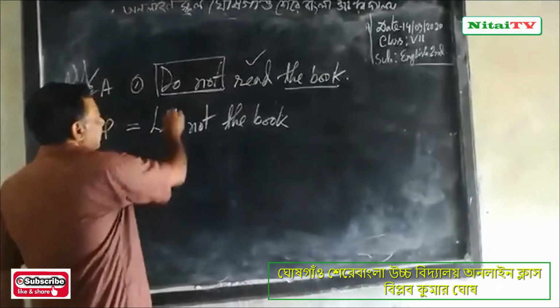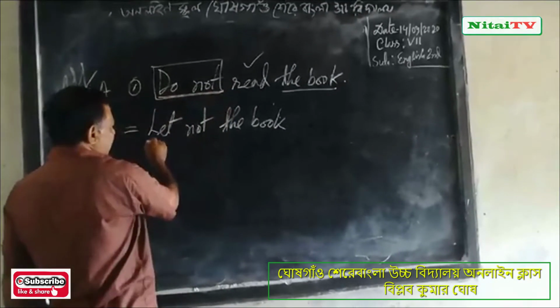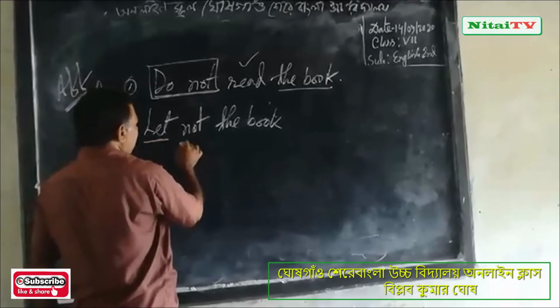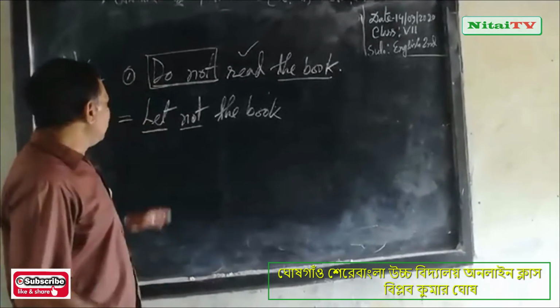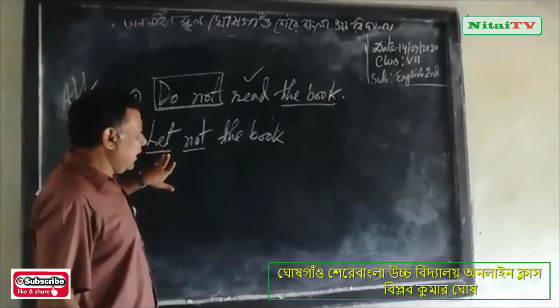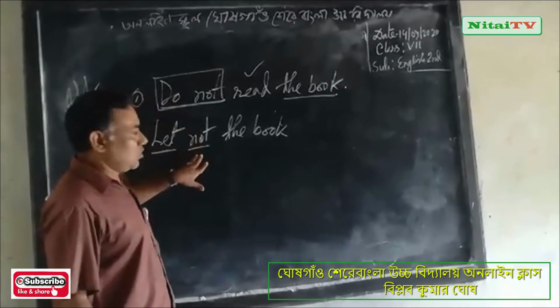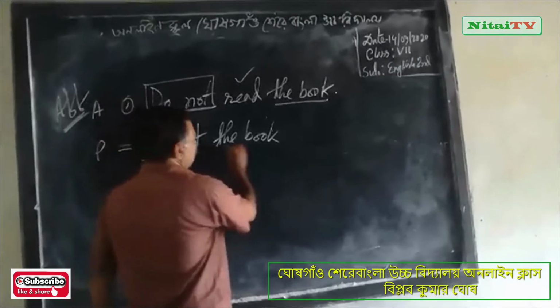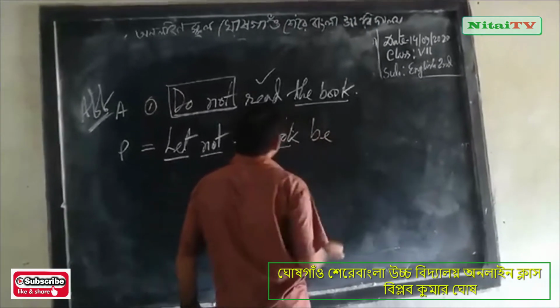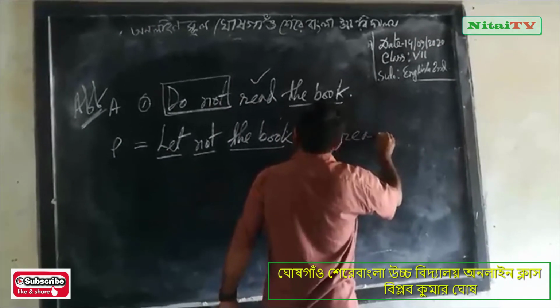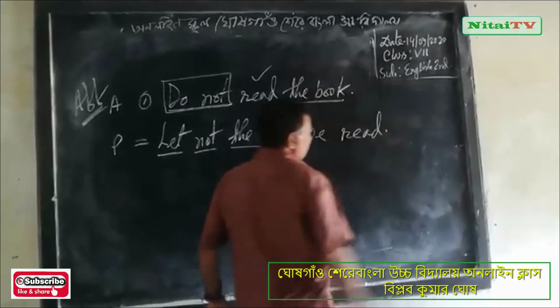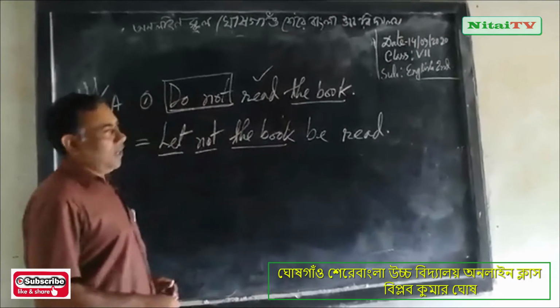When you change the negative form, at first you will write let, and then you will write not. Then the object and be, and you will write the past participle of the verb.